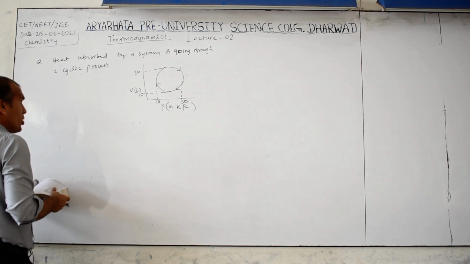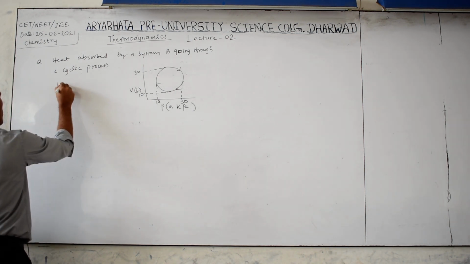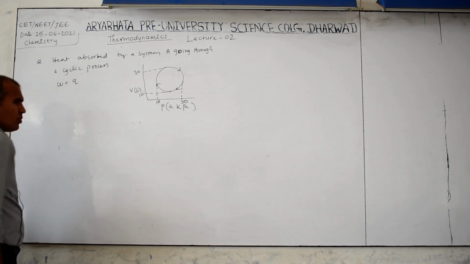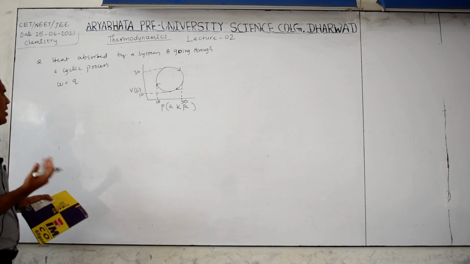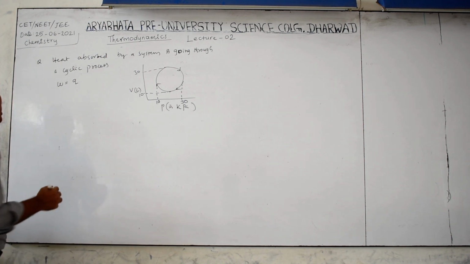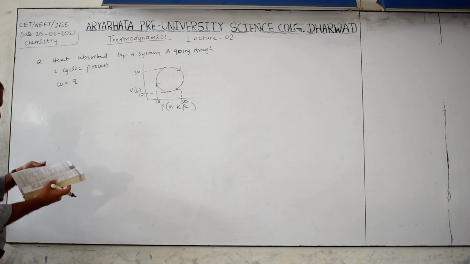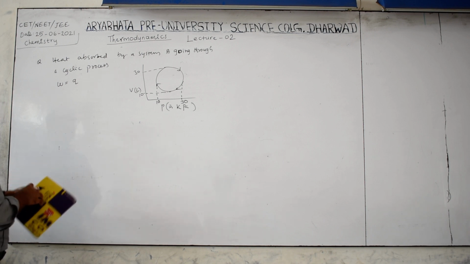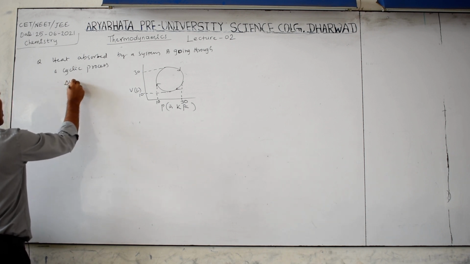So you have to calculate the heat, because W is equal to what? Q. If you calculate the W, that is Q, but the sign will be different, because here heat is absorbed by the system going through the cycle. Cyclic means what? Already I told you that delta U equals 0.